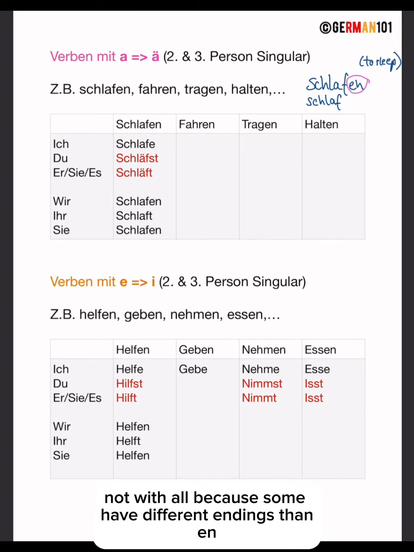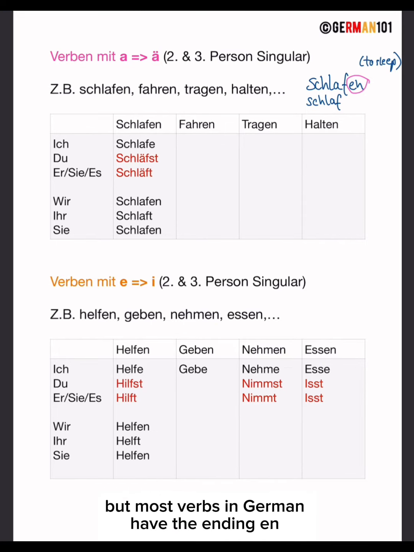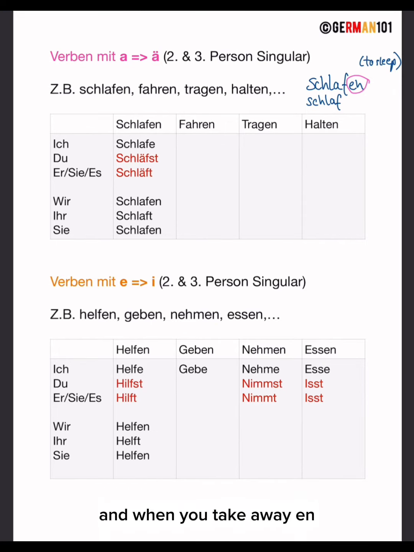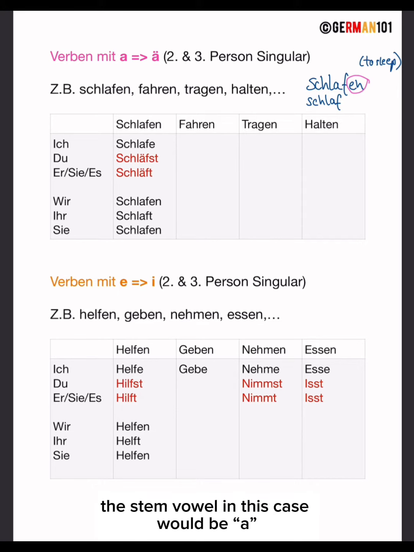Not with all, because some have different endings than en, but most verbs in German have the ending en, and when you take away en, then you have the stem of the verb. And the stem vowel in this case would be a. It's the only vowel in the stem, right? And if you have a stem vowel change, it means that this vowel changes into another vowel.